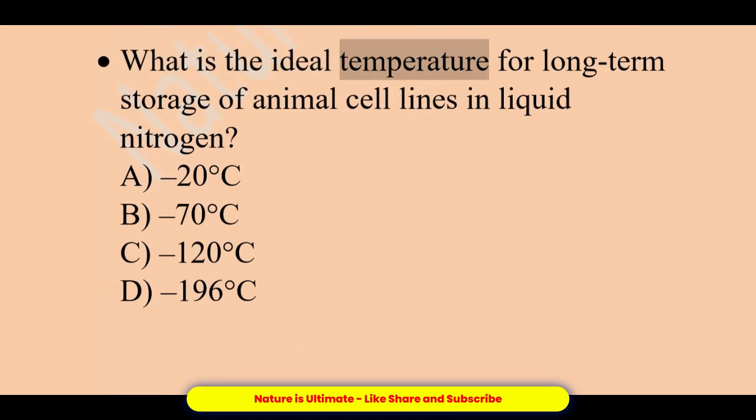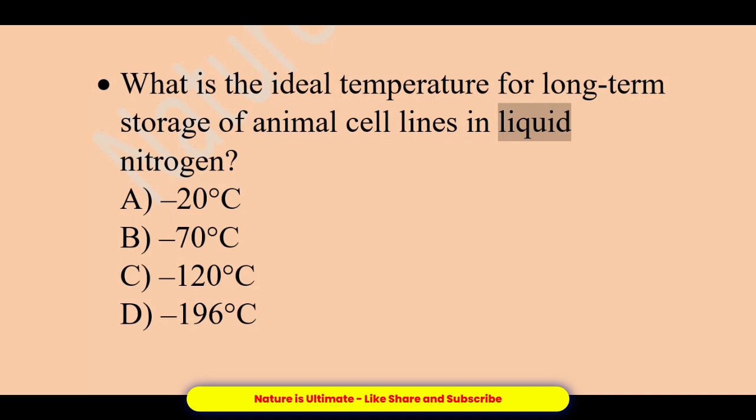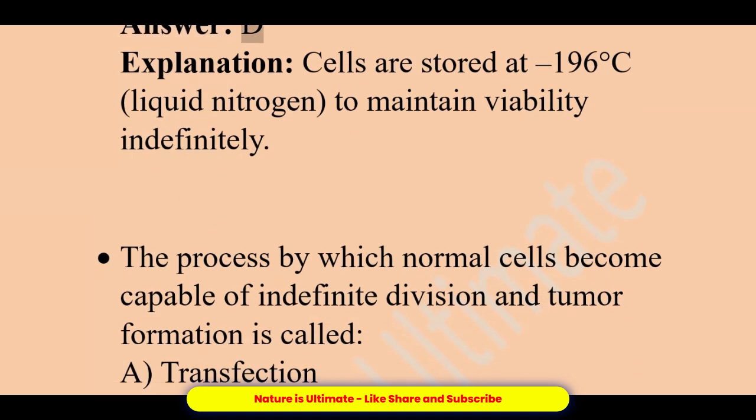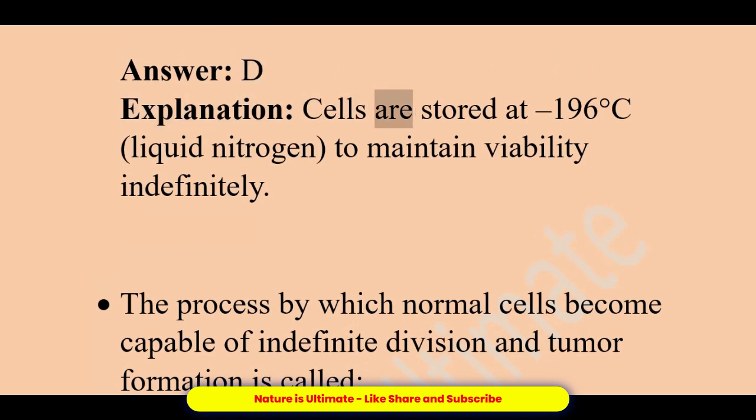What is the ideal temperature for long-term storage of animal cell lines in liquid nitrogen? A. -20 degrees C. B. -70 degrees C. C. -120 degrees C. D. -196 degrees C. Answer, D. Explanation, cells are stored at -196 degrees C, liquid nitrogen, to maintain viability indefinitely.